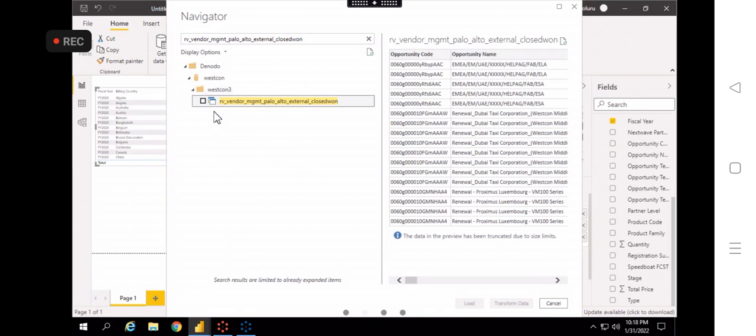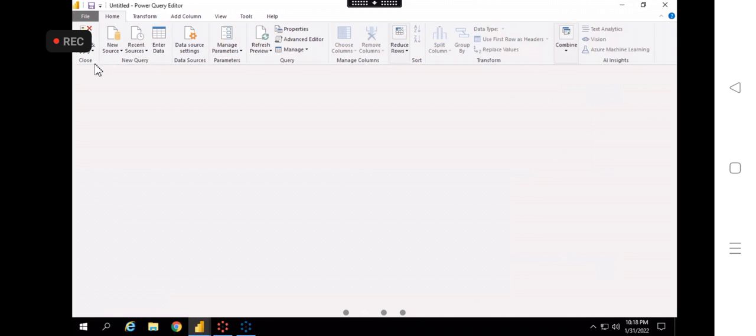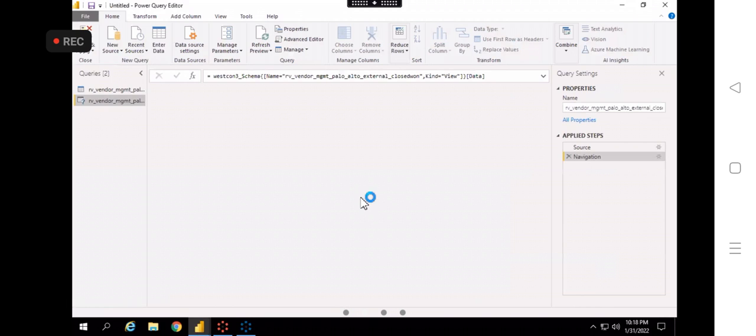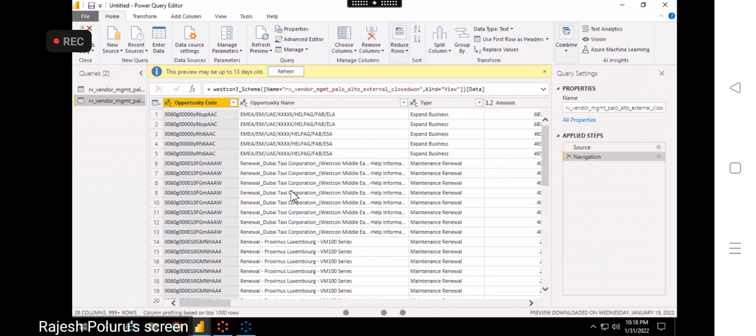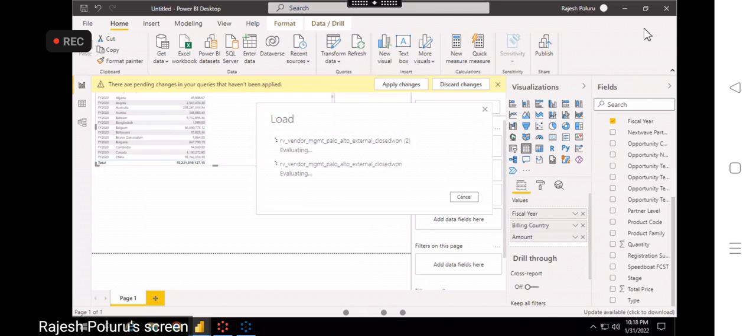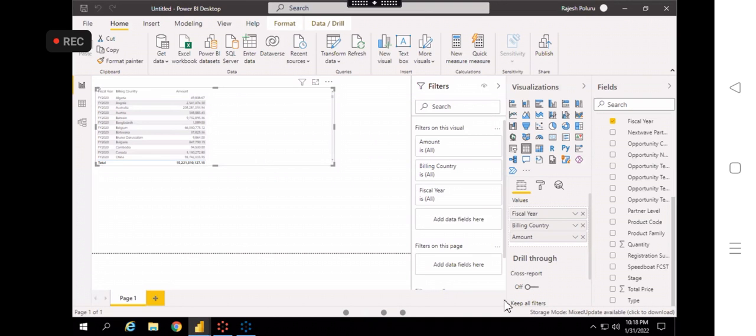Here we have three tabs by using import mode, but when you are using direct query mode, close and apply. Okay, but I'll show you. I'll close this and I'll open a new file, and then we can understand the difference. Okay, let's close this. Close this also. I'm opening a new file.